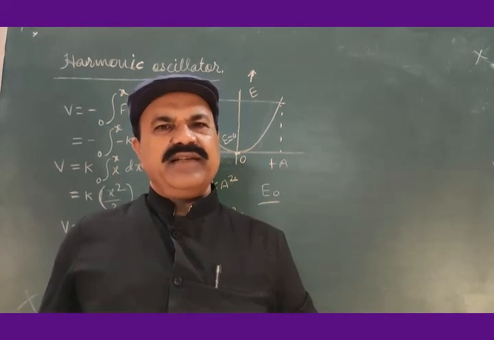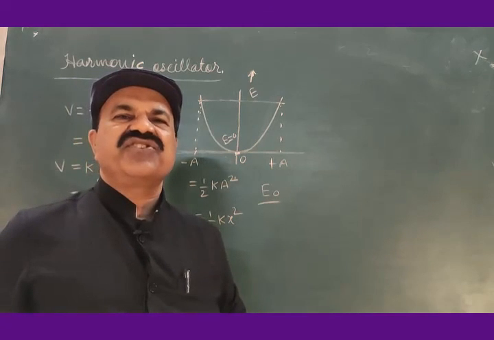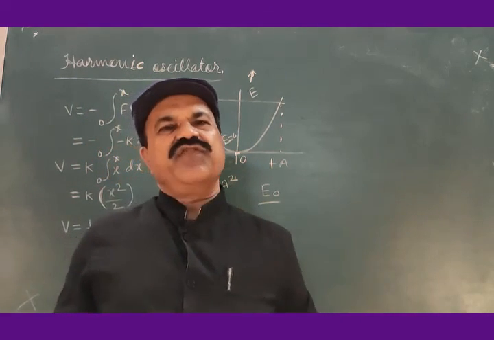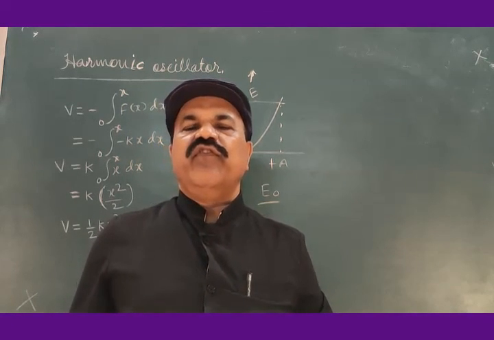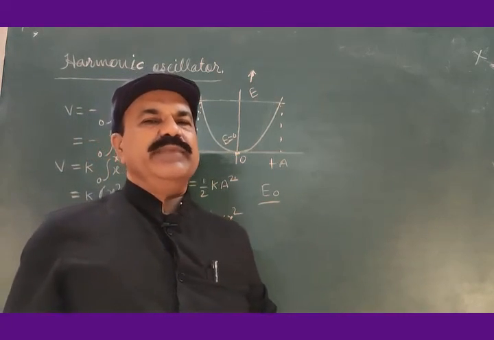And we shall incorporate the modifications anticipated by quantum mechanics. We shall solve these things further so that we can have a further idea of the behavior of quantum mechanics.